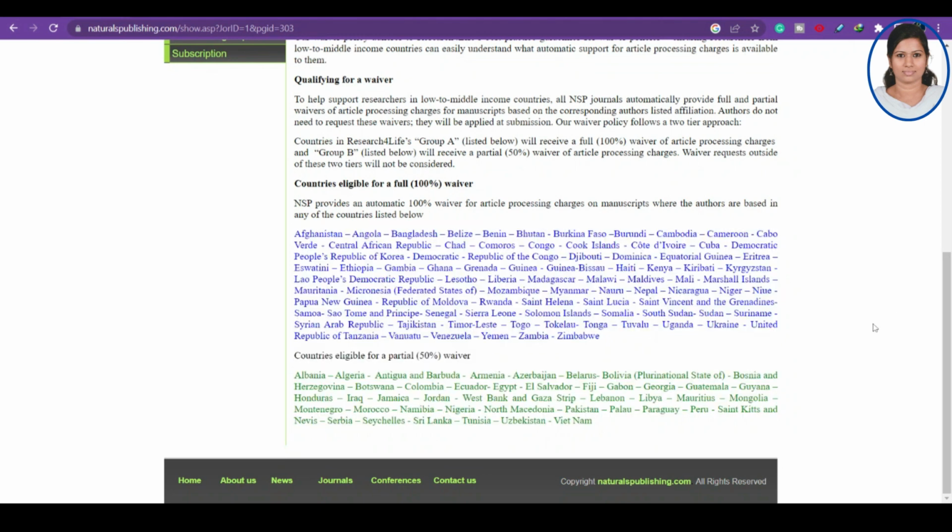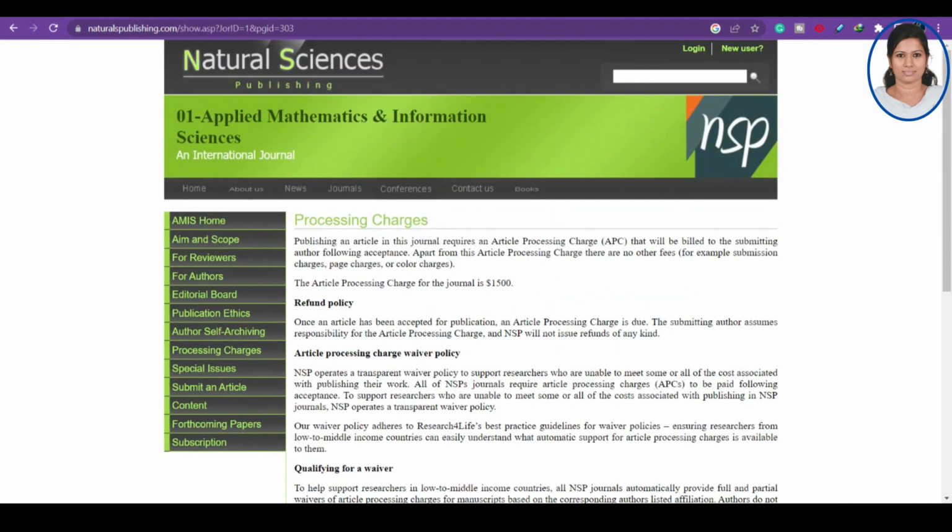But anyhow, if you have any funding issues, you can just send a mail and check whether you can avail some waiver. So this is about the article publishing and processing charges.